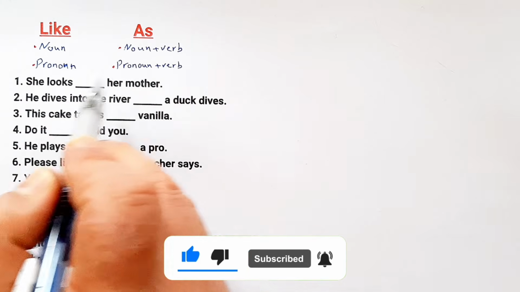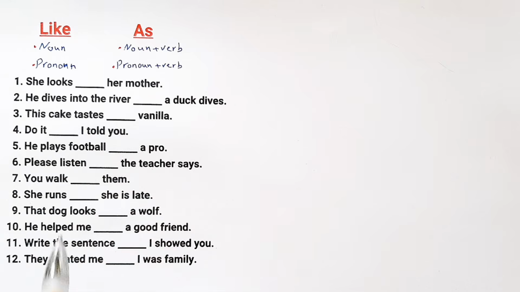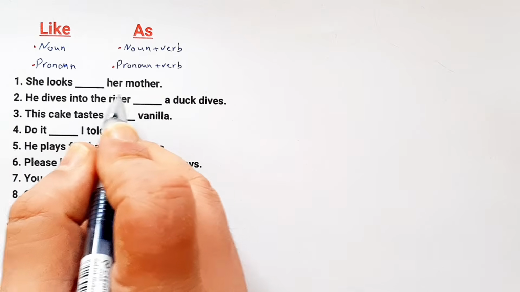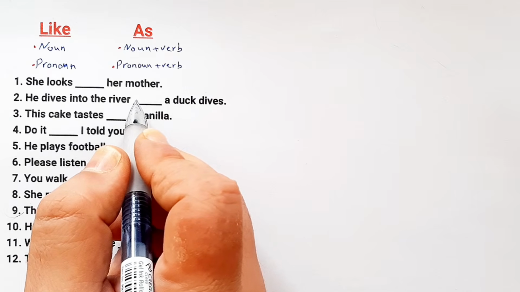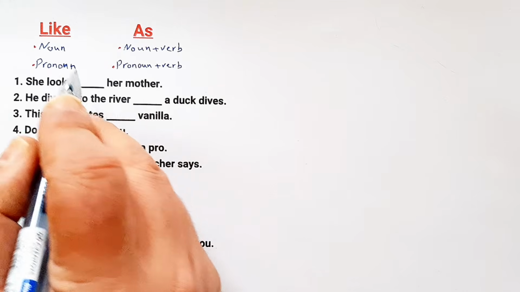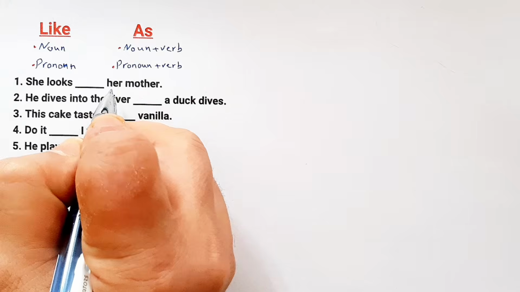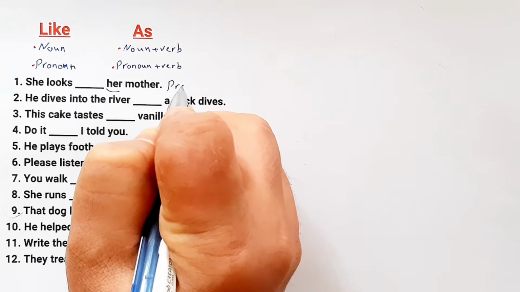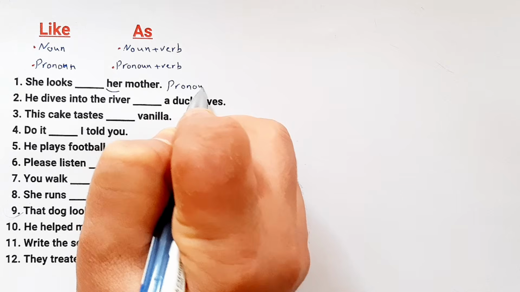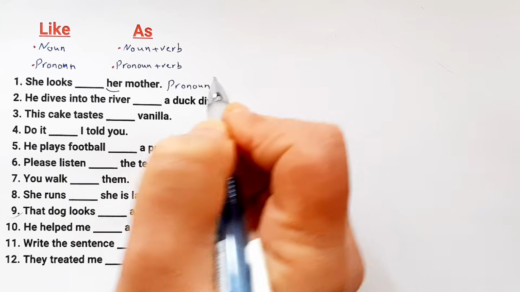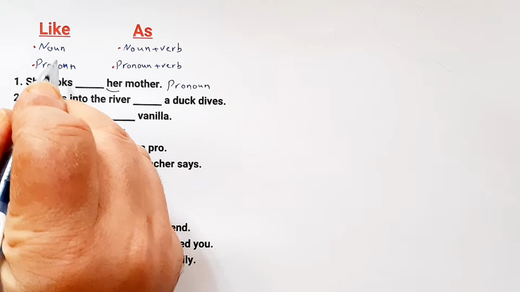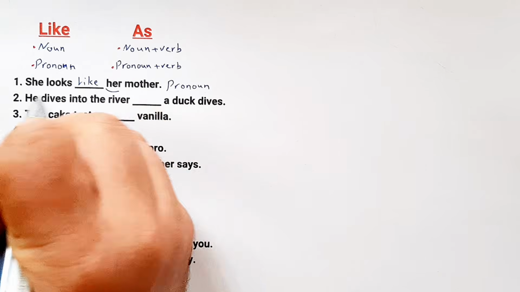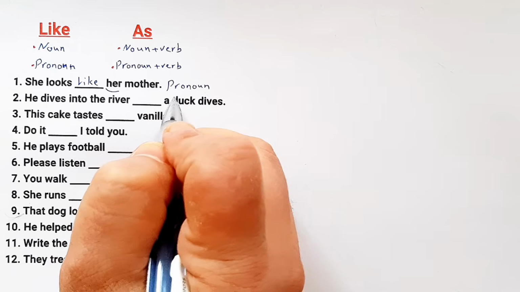Now, based on this information, let's take a look at the questions below. Number 1. She looks blank her mother. What is the correct answer? Like or as? You know that her is a pronoun. We said for pronouns we must use like. We say she looks like her mother.